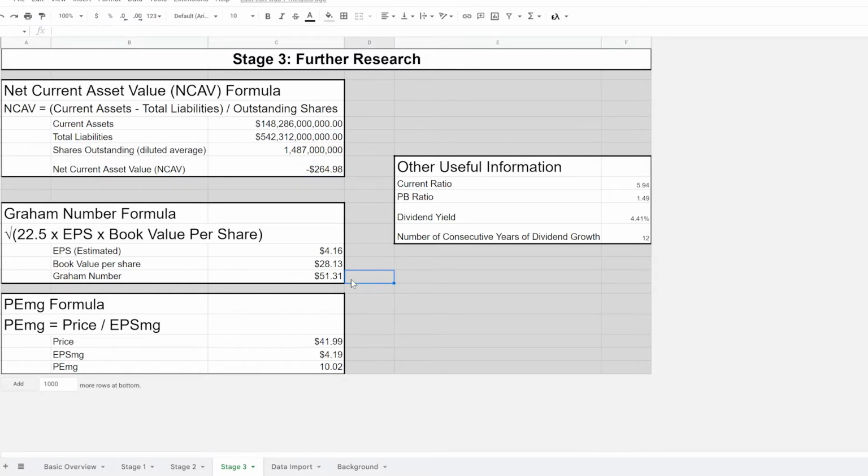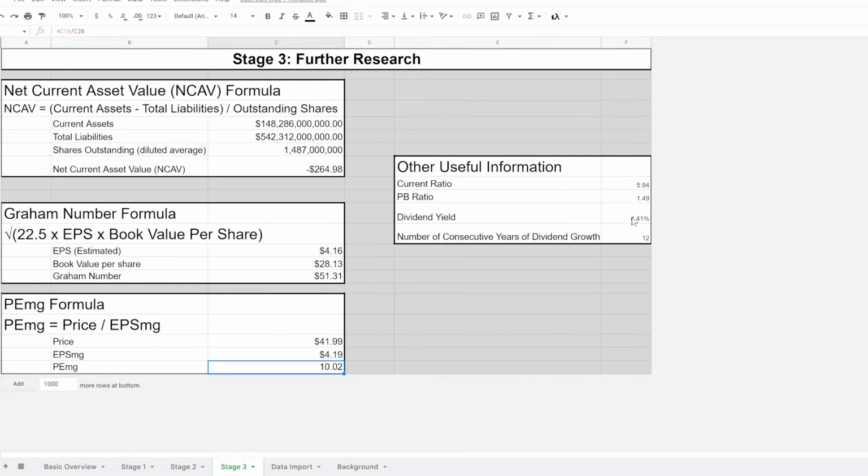The Graham number is another way of looking at some of Benjamin Graham's requirements for investors, and this kind of calculates it into a number so you can easily compare different things and see, okay, well, this one is a good one. Some people like to use this. The Graham number for US Bancorp is 51.31, so it is trading below that number and may be a good opportunity. PEMG formula, like I've said, the price to earnings ratio here with the weighted earnings is 10.02, so that can be useful when comparing to other opportunities as well.